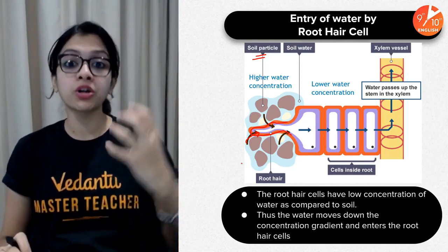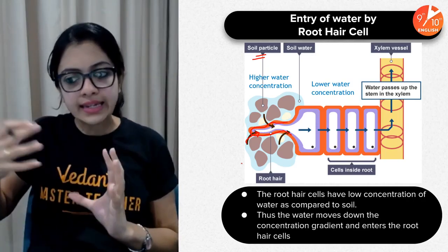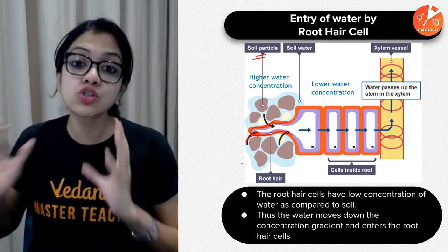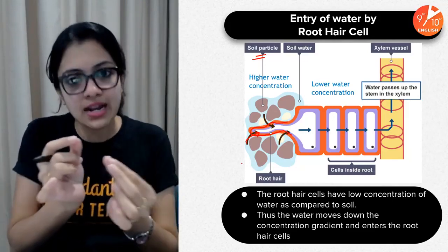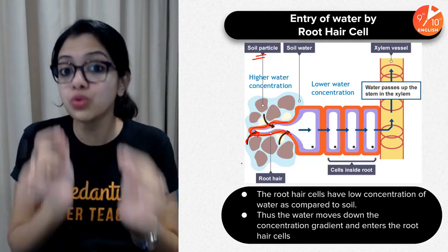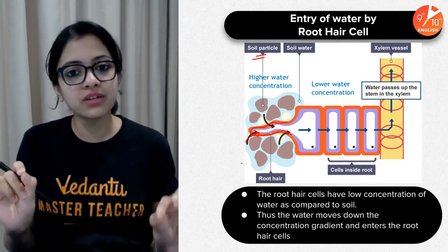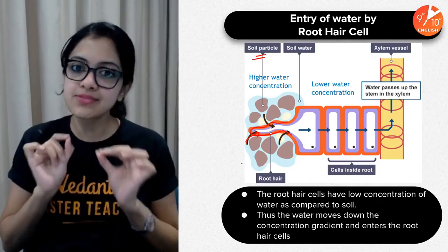When I say high water concentration, that means it is a dilute solution. But when I say a highly concentrated solution, it is just a solution high in solutes and not water. Very important difference, and a very subtle thing that makes a huge difference to your understanding of this concept. Children, make a note of it and keep writing this down until it is very clear in your head.